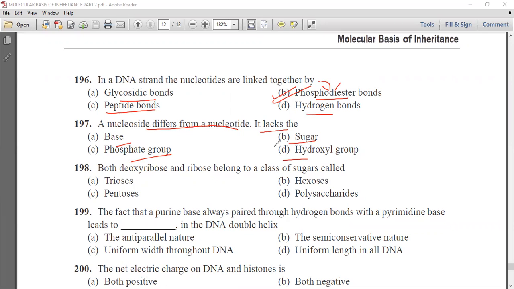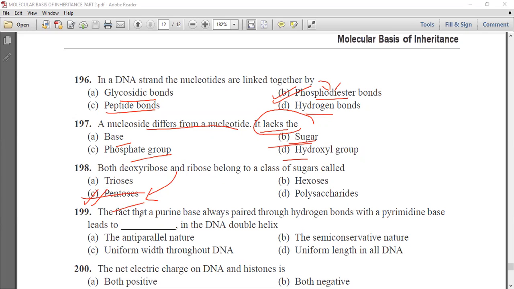So we know that a nucleoside differs from this nucleotide as it lacks this phosphate group. Next question is, both deoxyribose and ribose belong to class of sugars which are known as trioses, hexoses, pentoses, or polysaccharides. So we know it is the pentose sugar. Both belong to the pentose class of sugar.